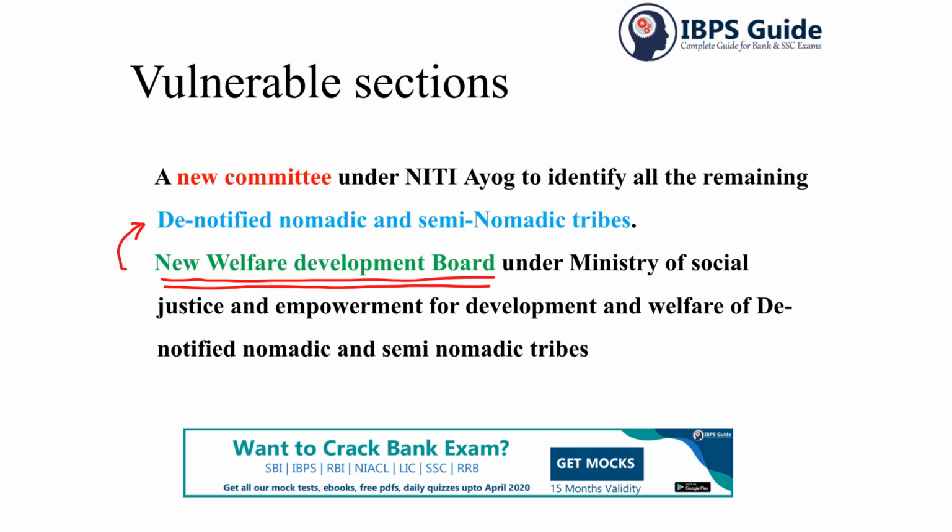They will always be wandering from one place to another in search of food. So now they are setting up a new committee under Niti Aayog to identify all the remaining nomadic and semi-nomadic tribes, so that the new welfare development board will be established for their development, so that the overall development of these nomadic and semi-nomadic tribes will be done.